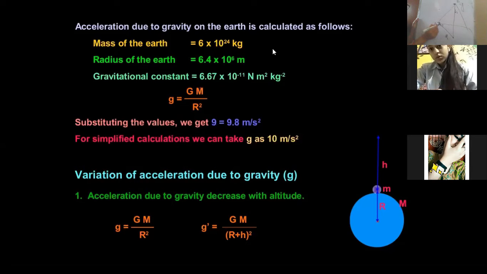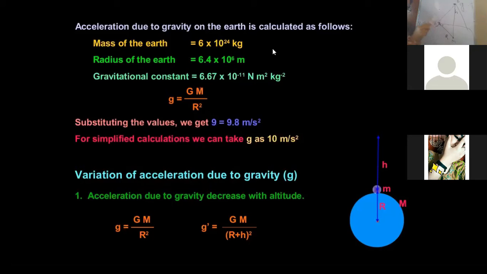For example, if I calculate g for the person standing at position A, it will be G into the mass of the earth M upon the radius of the earth, because he is standing on the surface of the earth.